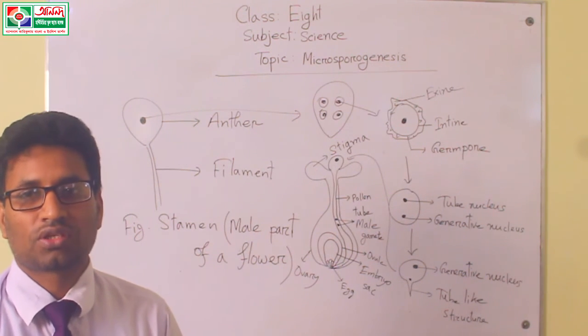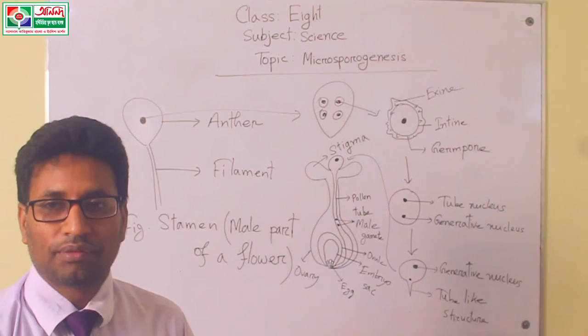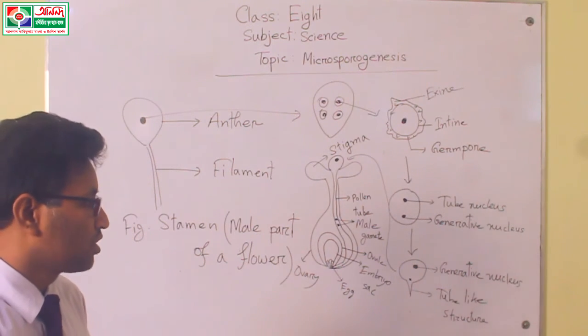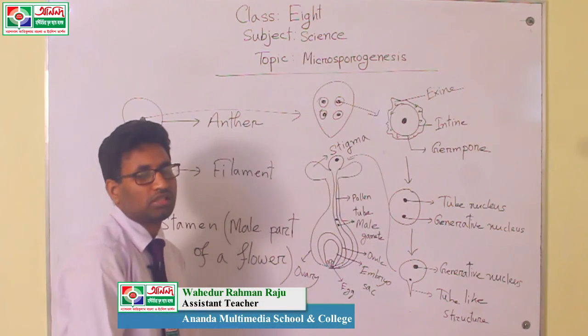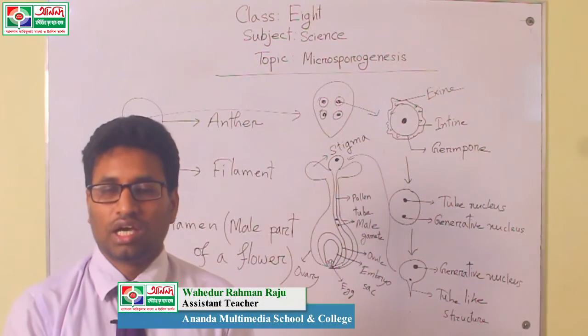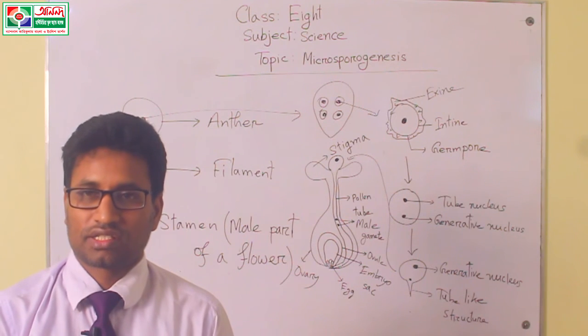This egg or ovum is called the female gamete. The other two cells are called synergid cells, and are also called the egg apparatus.